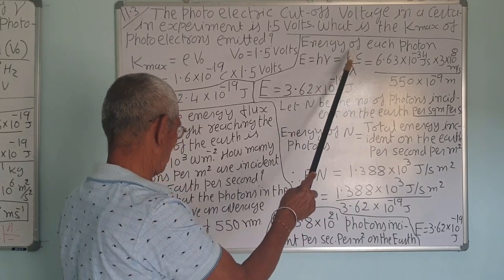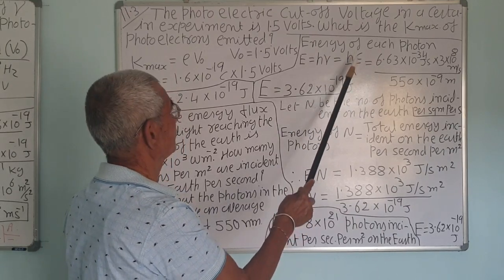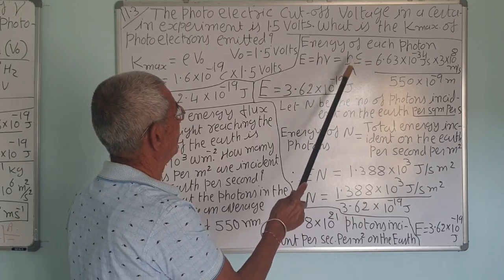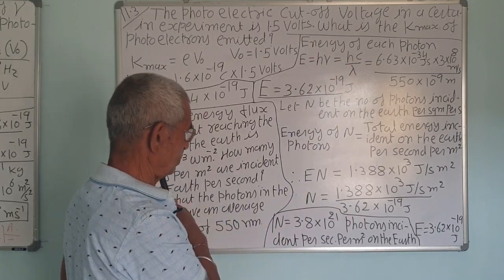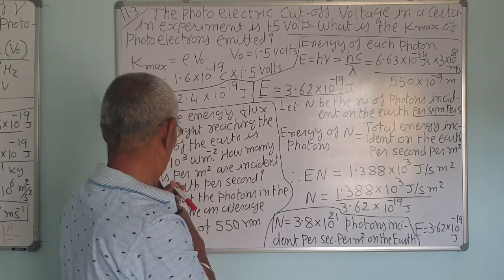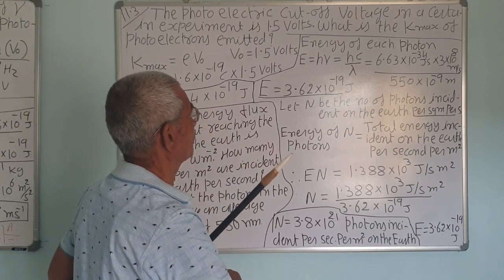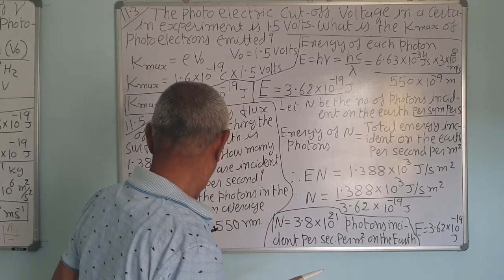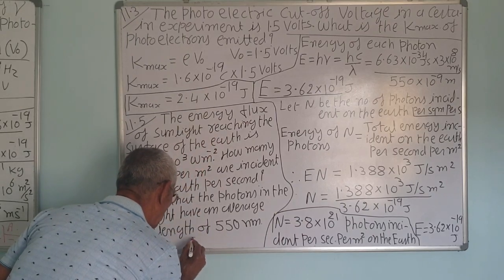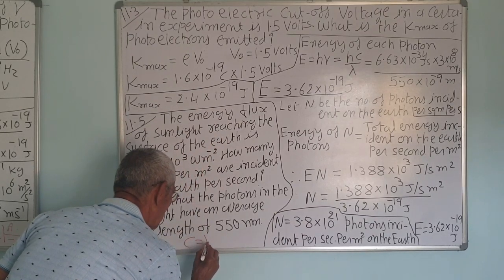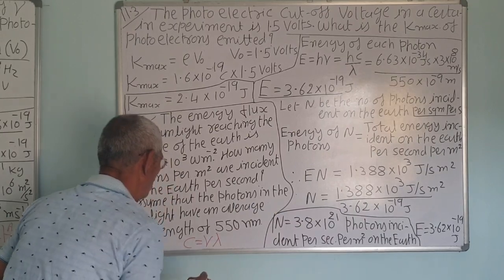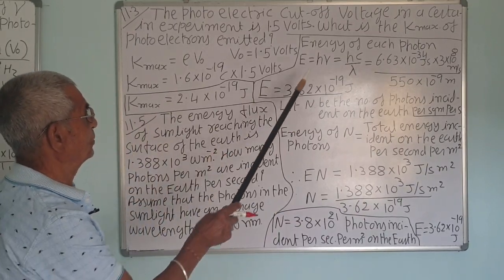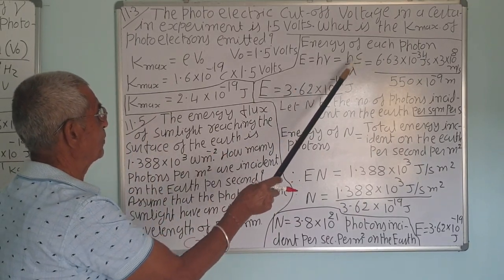Frequency nu is c upon lambda, correct. Always remember, the velocity c is equal to wavelength into frequency, I told you earlier also. So nu is equal to c upon lambda.